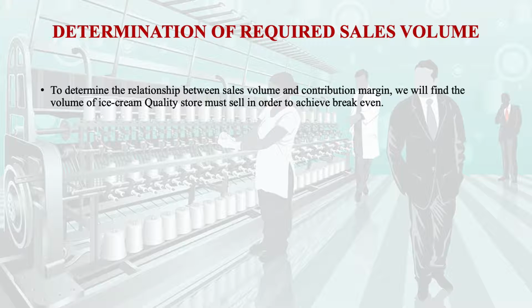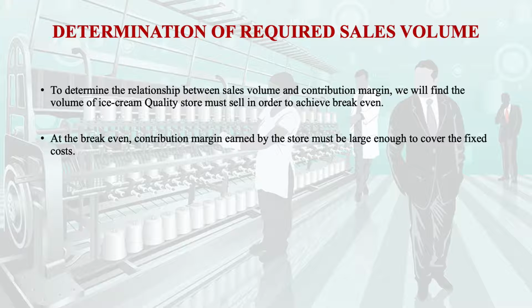To determine the relationship between the sales volume and the contribution margin, we will find the volume of ice cream that the Quality store must sell in order to break even. At the break-even point, the contribution margin earned by the store must be large enough to cover the fixed cost.